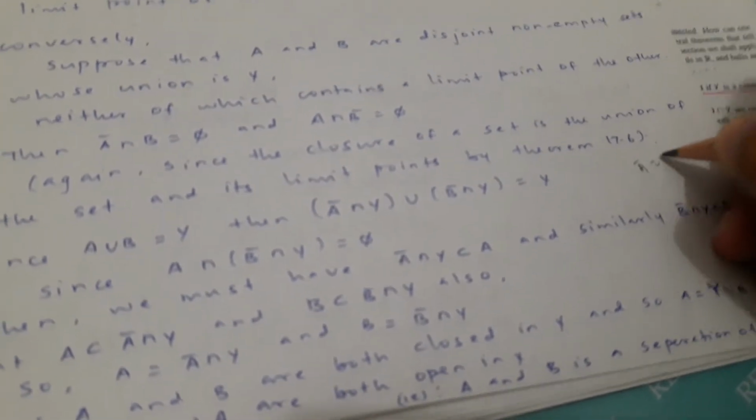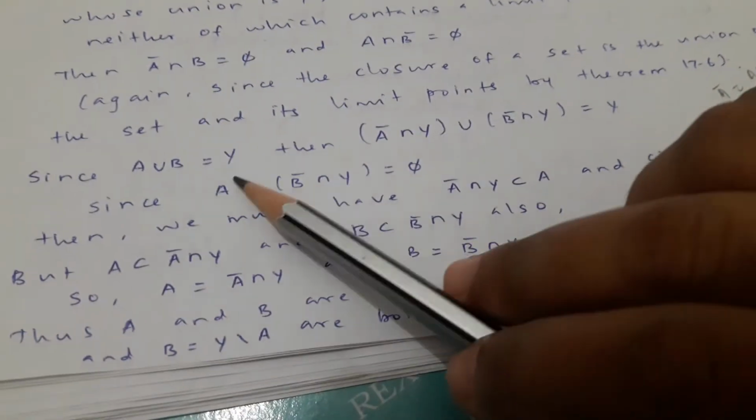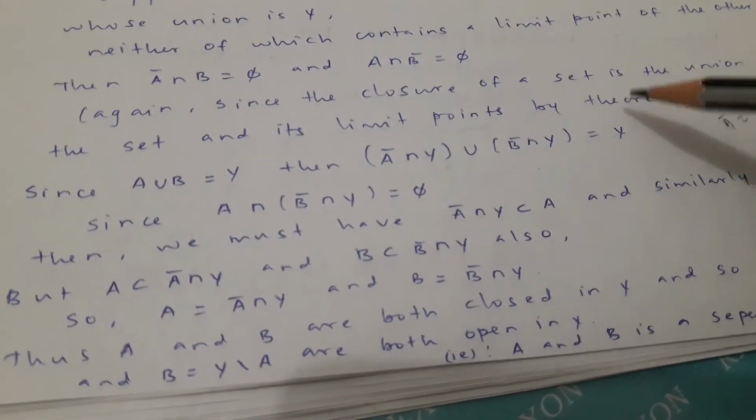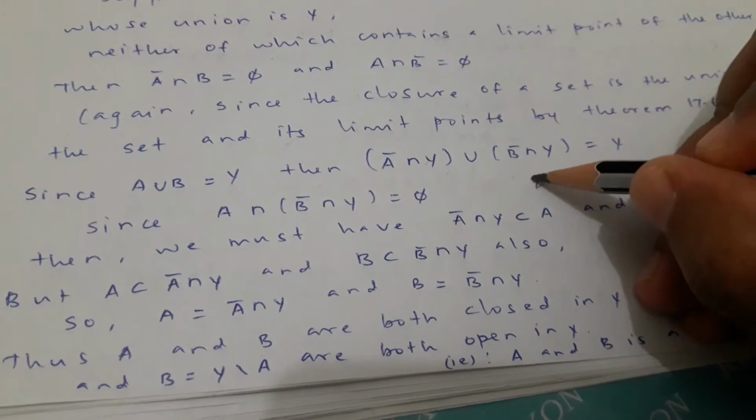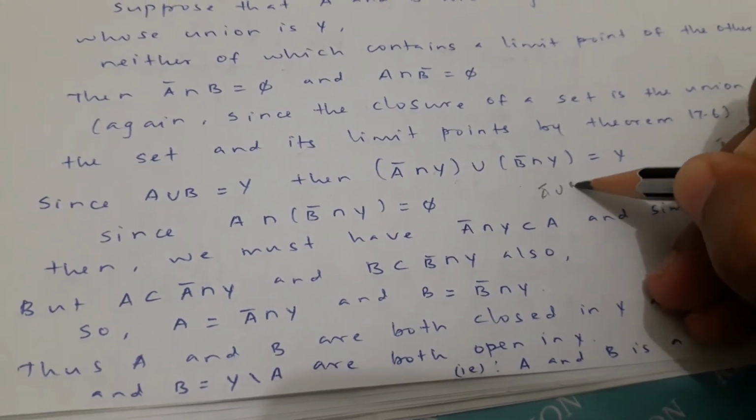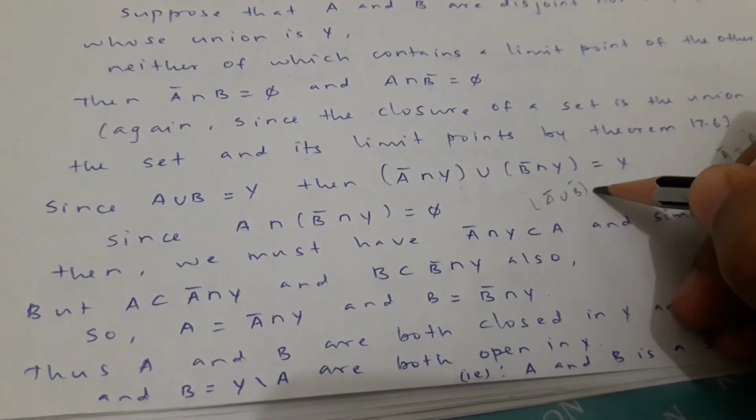Again, since the closure of a set is the union of the set and its limit points by theorem 17.6, A closure is equal to A union A dash. Since A union B is Y, then A closure intersection Y union B closure intersection Y will be Y.